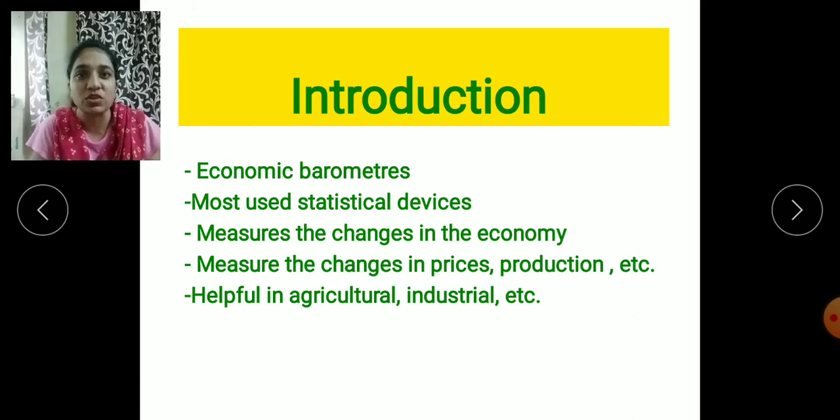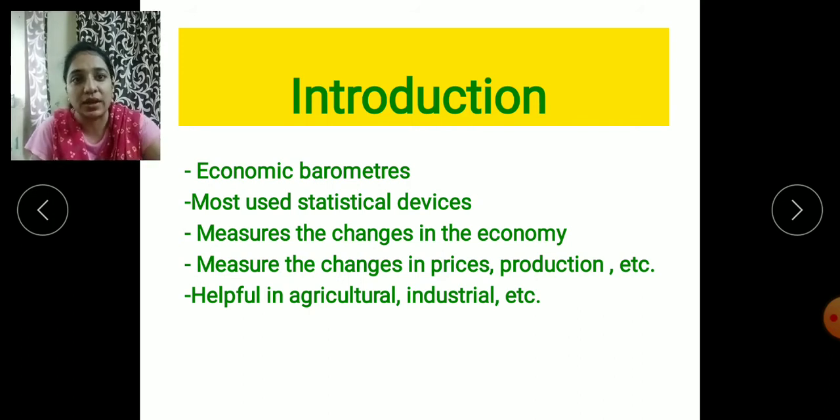So index numbers are the numbers which are just a measurement by the economists to calculate the changes in the economy. Whichever changes take place in our economy, for example, the changes may be in the prices of the commodities, there may be changes in the production level. So whichever changes take place in a particular year, when we compare these changes, they are compared with the help of the index numbers.